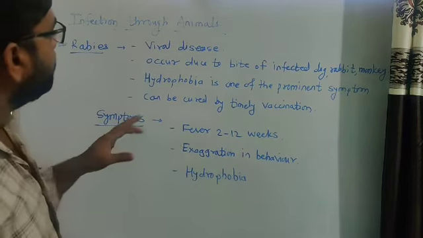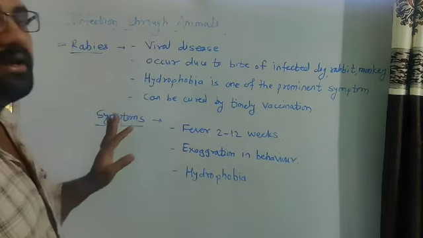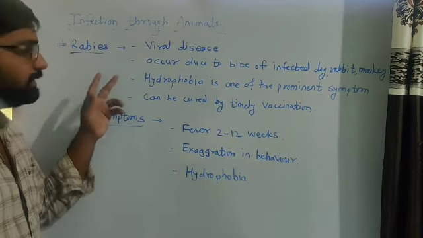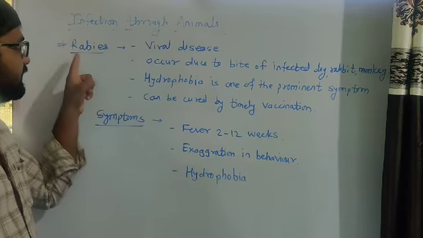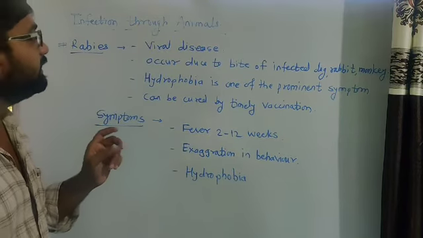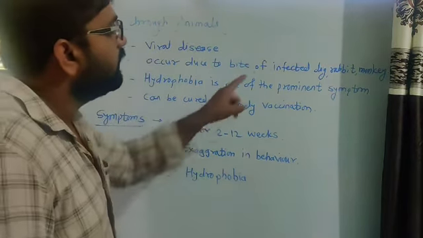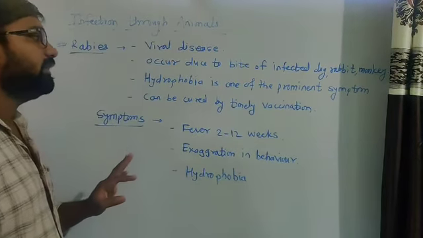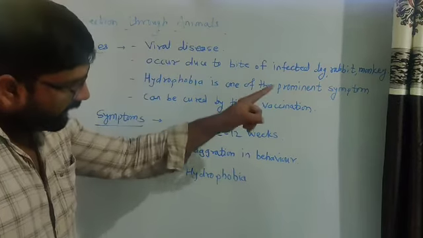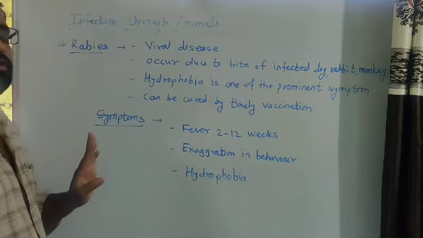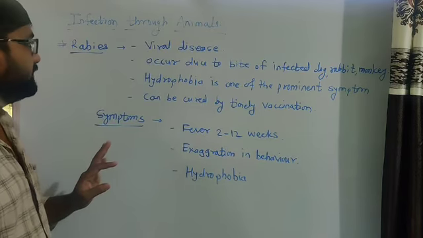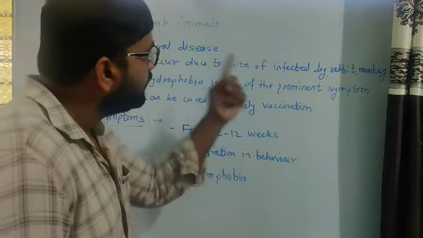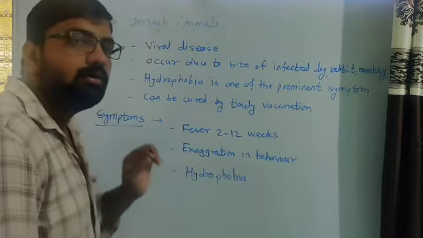So look at what happens with rabies. Rabies is a viral disease. It is a type of virus, and it spreads the disease called rabies. It is a viral disease that occurs due to the bite of an infected dog, rabbit or monkey. Generally we hear about the dog, but an infected rabbit and monkey also spread this disease.